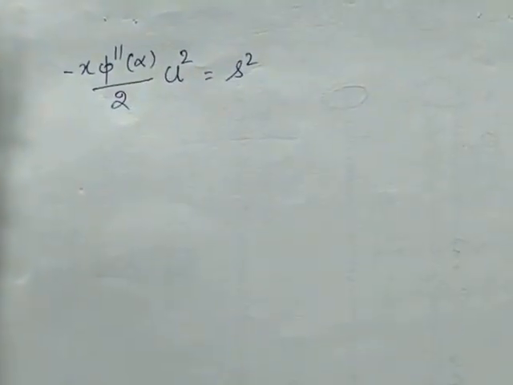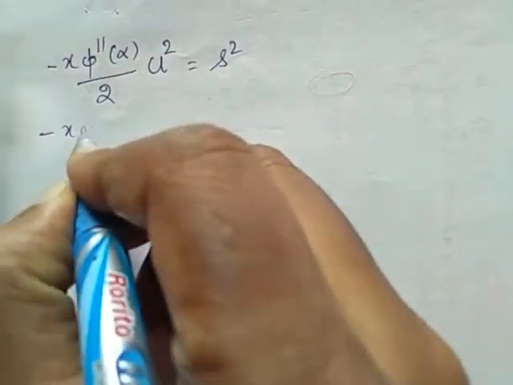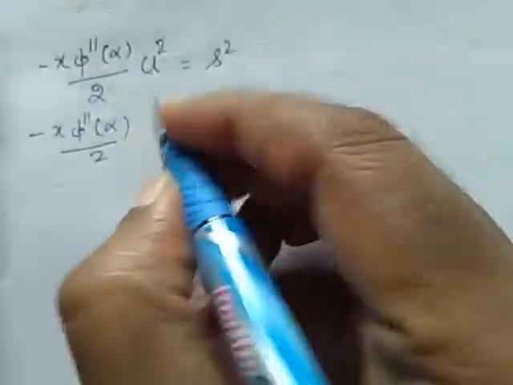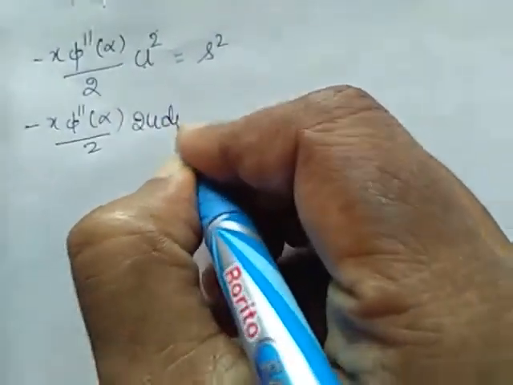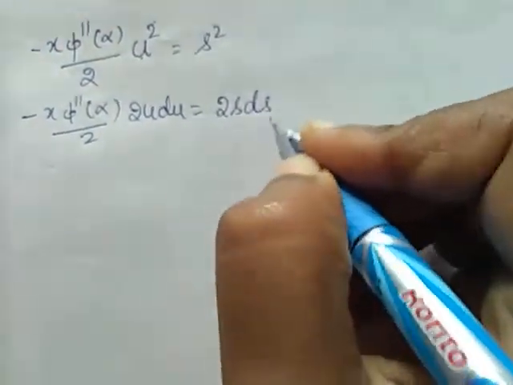So if we differentiate this, minus x phi double dash of alpha by 2 is constant. Differentiation of u square is 2u du, equal to differentiation of s square, which is 2s ds. Right?